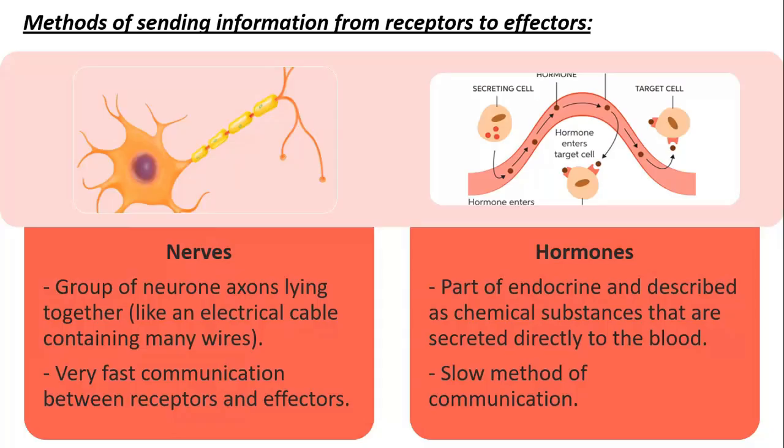But nerves, as I said before, work by electrical impulses. So which one will be faster? Of course, nerves. Nerves are a faster way of communication between receptors and effectors. But hormones are slower and their effect stays longer as well. Okay?